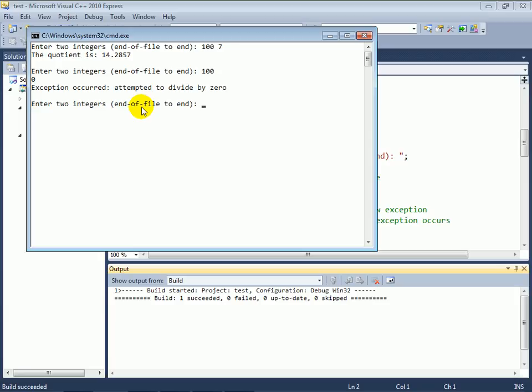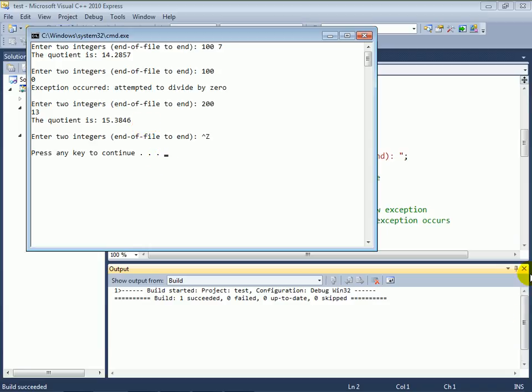So here, because we were able to catch our attempt to divide by 0, we were able to display an error message to the user indicating that a problem occurred, but now we're being prompted to read in the next set of data. So let's say I type 2 13, and when I finish that up, I get a proper result. And if I type Control-Z to terminate my input here, you can see that my program terminates successfully.